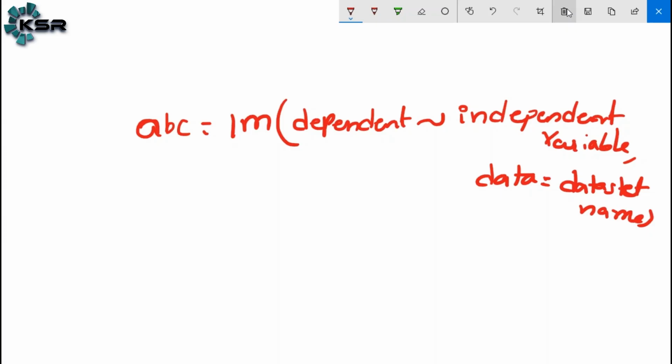This is the syntax. Someone raised the question yesterday also, what if we have multiple independent variables? That we will discuss next. Let's first consider only the two variables.